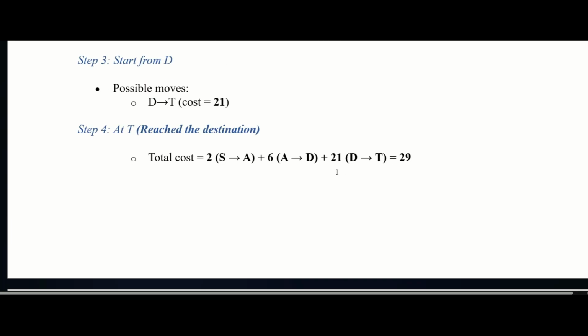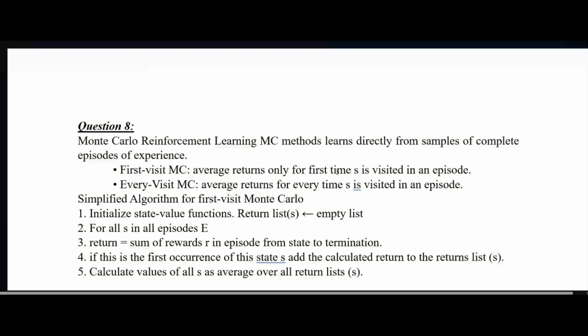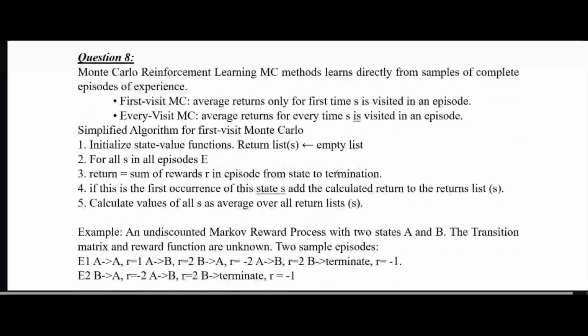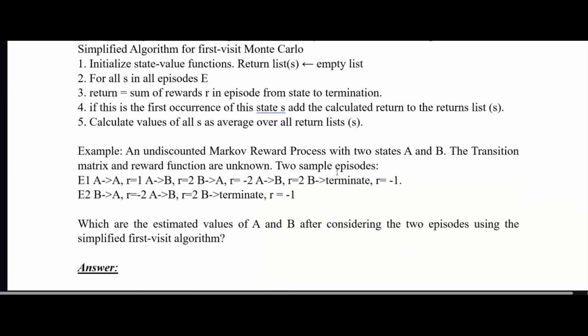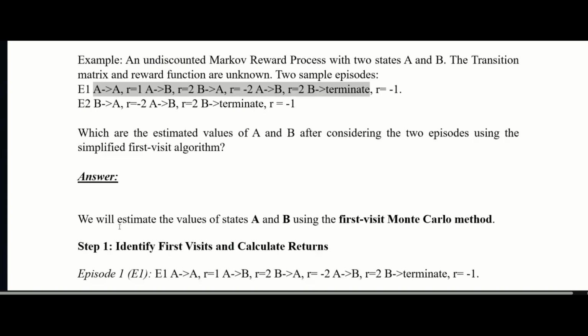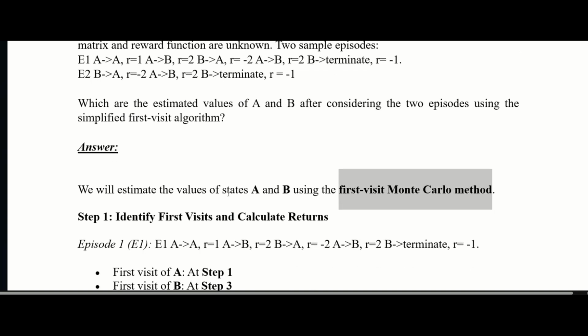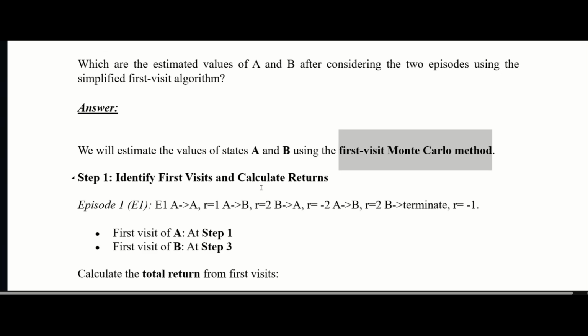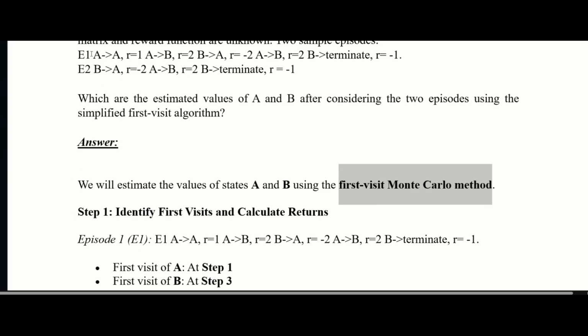Now this is question 8 for Monte Carlo reinforcement learning method. In this case, E1: A R1, then B R2, B to A R minus 2, A to B R2 and B is terminated with R minus 1. So this is the first case. So now we will estimate the value of state A and B using a first visit Monte Carlo method. So identify the first visit and calculate the returns. So episode 1, this is the episode 1. So E1, whatever is given is this right in here. So now first visit A at first step.